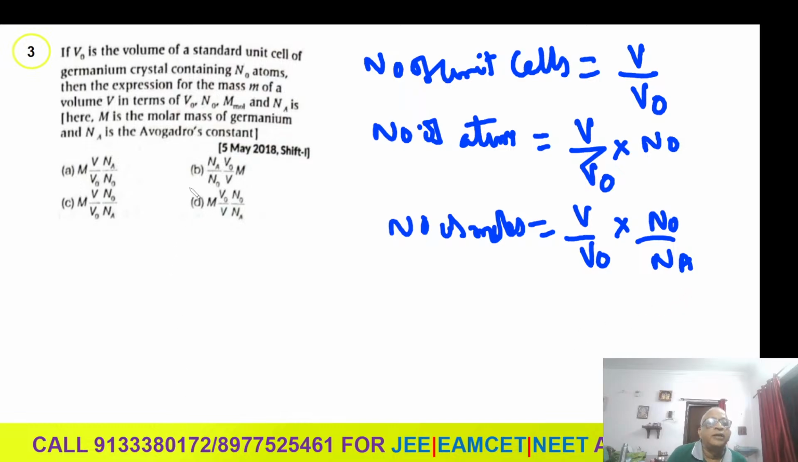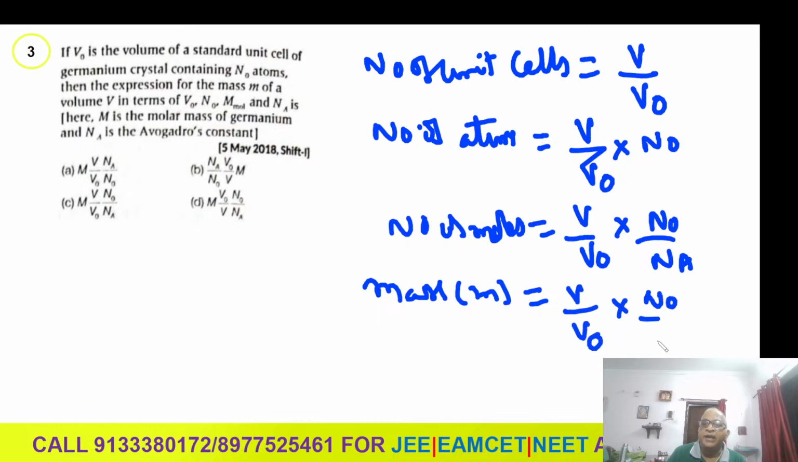After that, what is asked is finally the mass. How to calculate mass? Mass is nothing but number of moles into molecular weight. Number of moles V by V0 into N0 by Na, into molecular weight. The molecular weight is given, capital M. So V by V0 into N0 by Na into capital M. This is called mass.